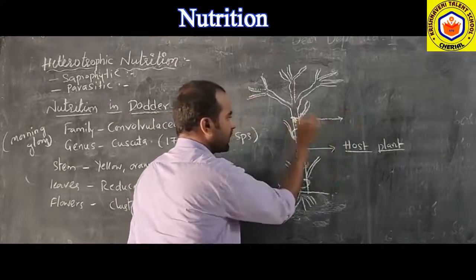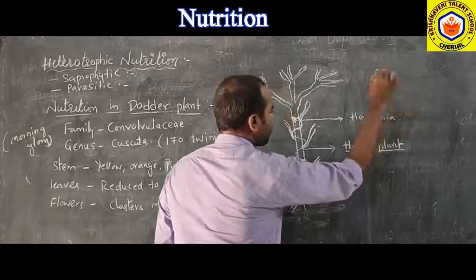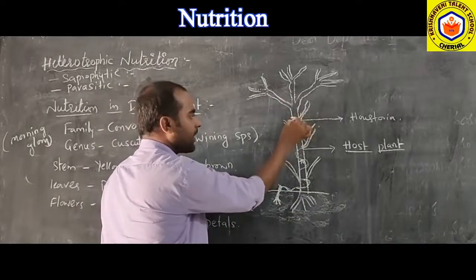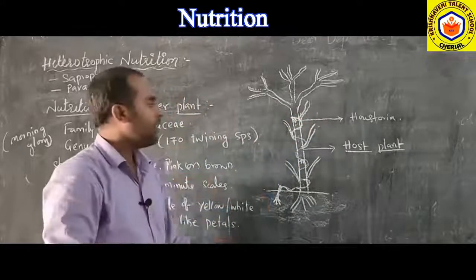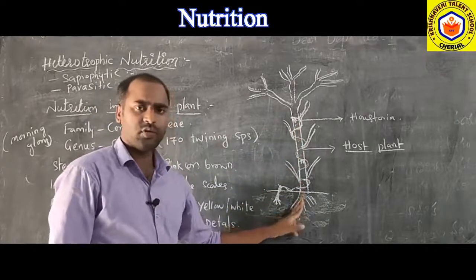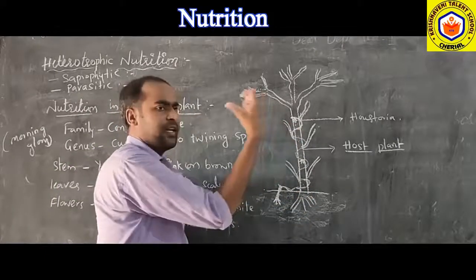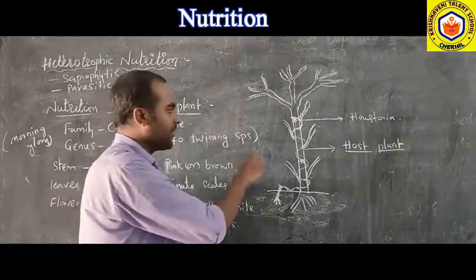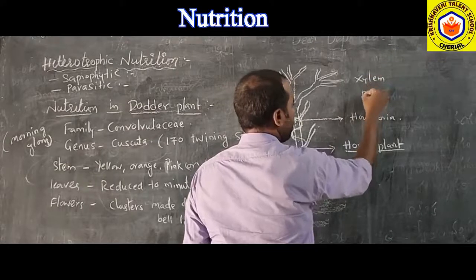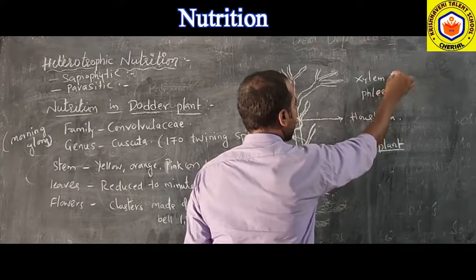This group of roots is called Haustoria, and through these roots, the dodder plant can absorb the food material from the host plant. The host plant is a photosynthetic plant. It absorbs the nutrients from the soil, and it prepares its own food, and it contains xylem as well as phloem, right?